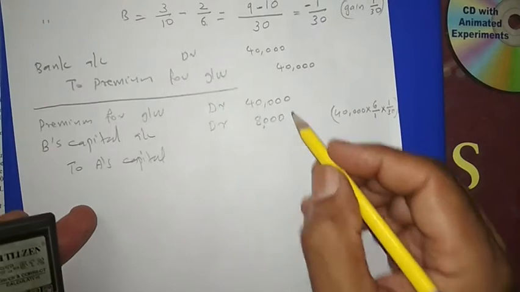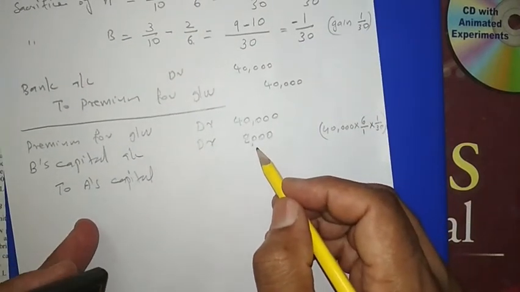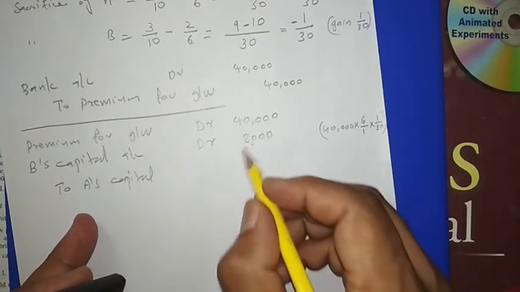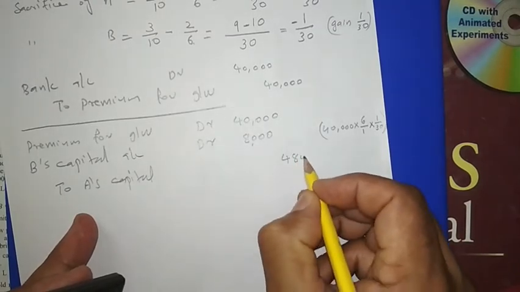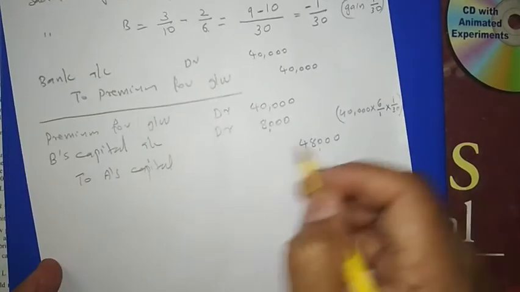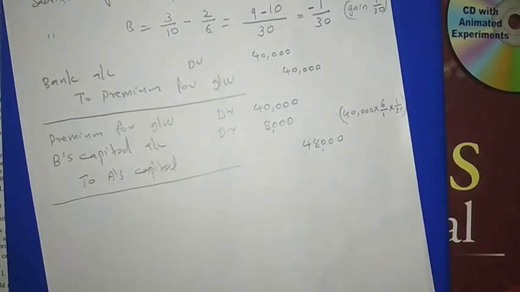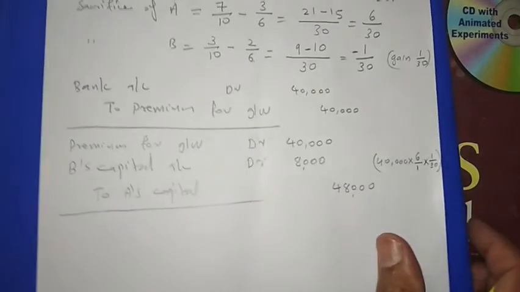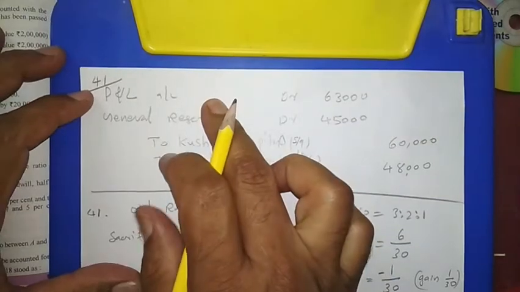So 40,000 is brought by the new partner, and 8,000 to compensate the old partner. B also should adjust 8,000 from his capital. So totally 48 is coming to A's capital. So this is the entry for goodwill. Then what is remaining? The accumulated profits journal entry is remaining. Here accumulated profit only. In this question accumulated loss is not there.